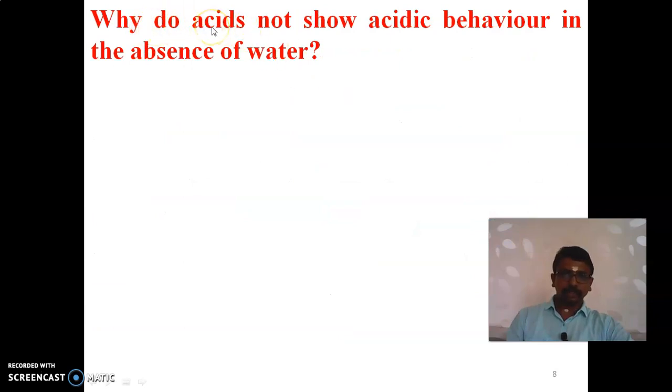Why do acids not show acidic behavior in the absence of water? What is the reason? Because there are no hydrogen ions. In the absence of water, acids have no hydrogen ions.